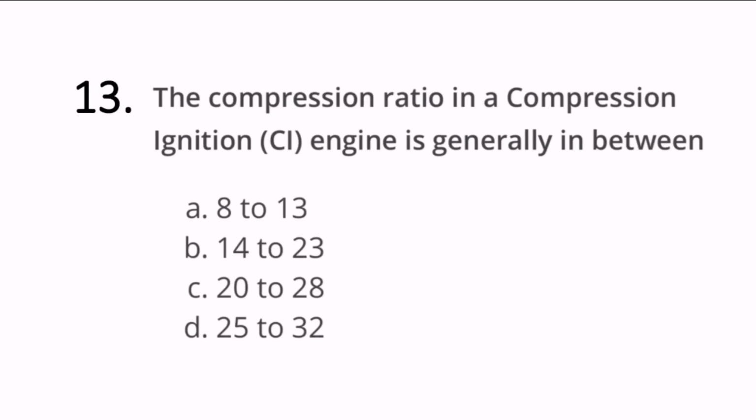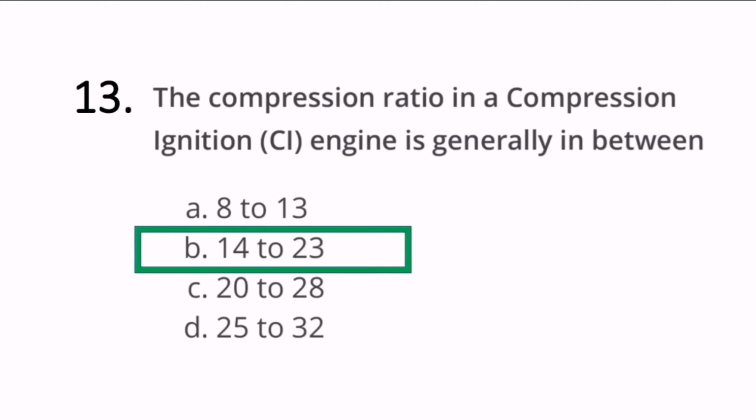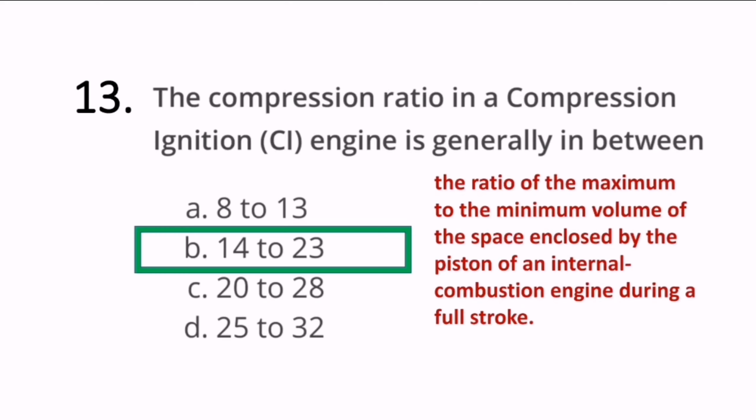Next question, the compression ratio in a compression ignition engine is generally in between. So in CI engines compression ratio is between 14 to 23, whereas in SI engines it is lesser than CI engines. The ratio of maximum volume to the minimum volume of the space enclosed by the piston of an internal combustion engine during a full stroke, that is called compression ratio.